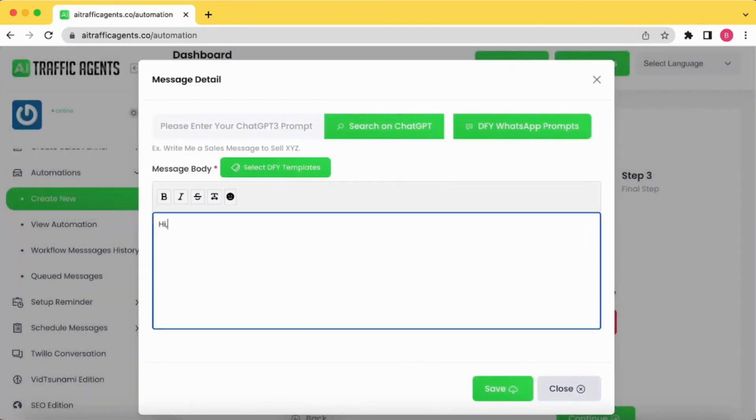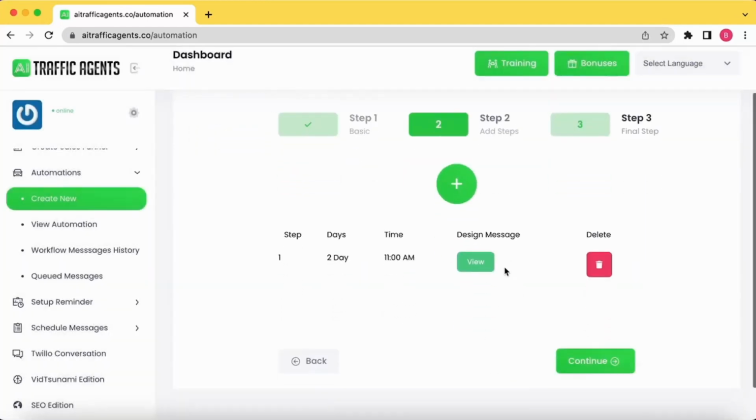And let's say, looking forward for your quick feedback on yesterday's food order. So I can create my messages, or I can take help from ChatGPT to generate these messages. So this is the first message.